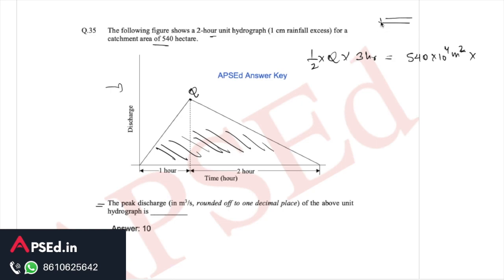Because we are talking about a unit hydrograph, the depth of flow will be 1 centimeter, so 1/100 if we write it in meter. The answer is asked in meter cube per second, so this 3R we'll have to multiply in seconds, so it will be 3 into 3600. If you solve this, it comes as 10 meter cube per second, and that is the required answer.